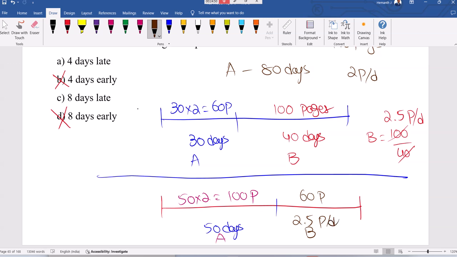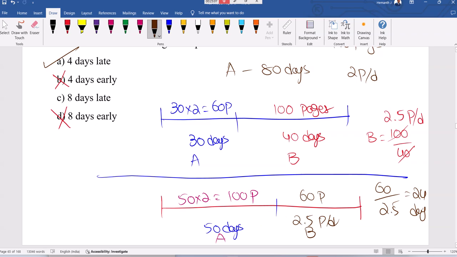So 50 plus 24, 74 days. Previously 30 plus 40, 70 days. Now you got 4 days late.